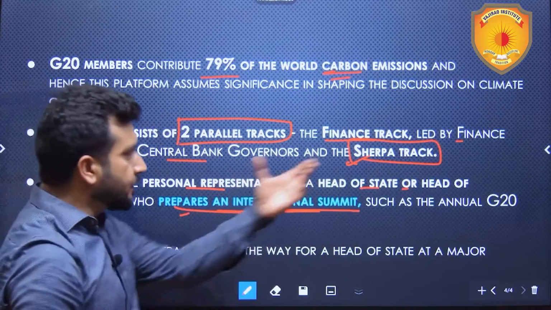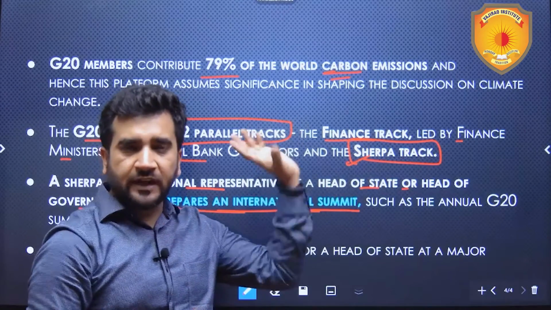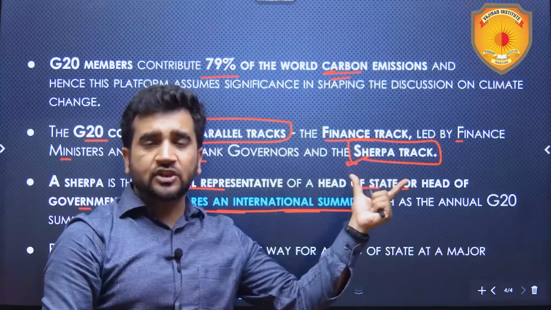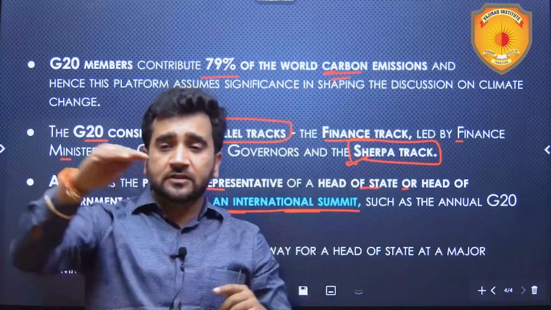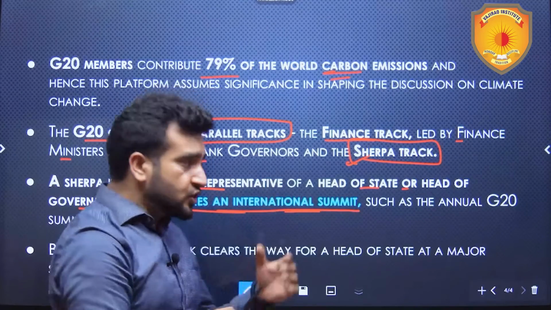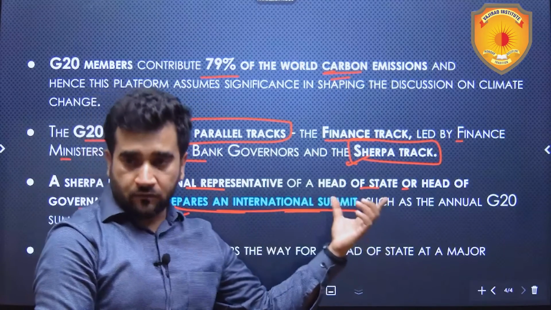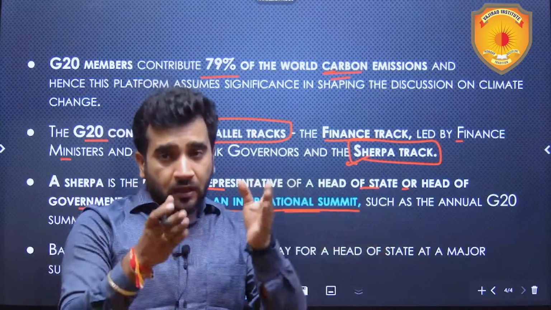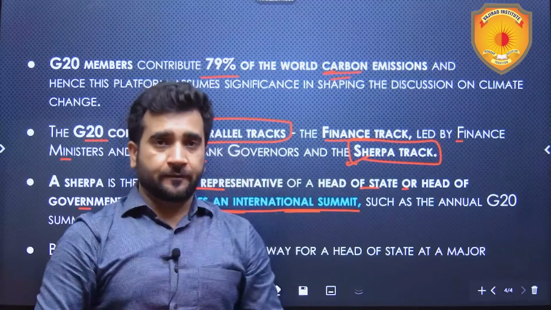Now it is Sherpa and these finance tracks and all. Financial tracks meetings are going on separately, but it is majorly the Sherpa track meetings which does major of the meetings, and the outcomes of the meetings is shared by the head of the state or head of the government, whatever the case may be, and it is presented in the summit.